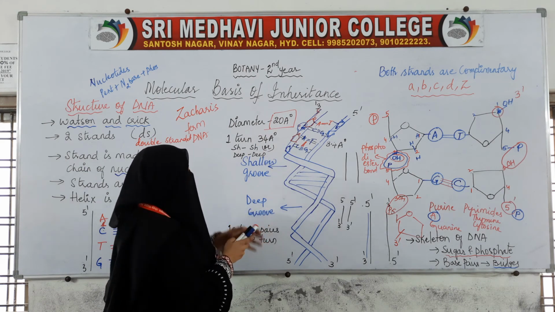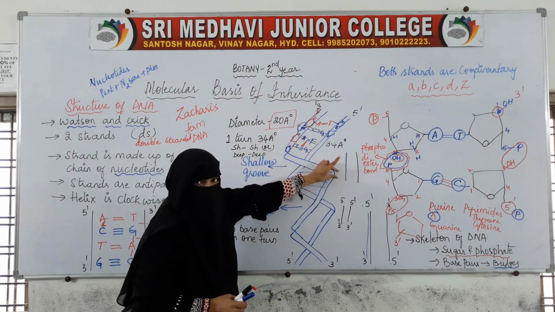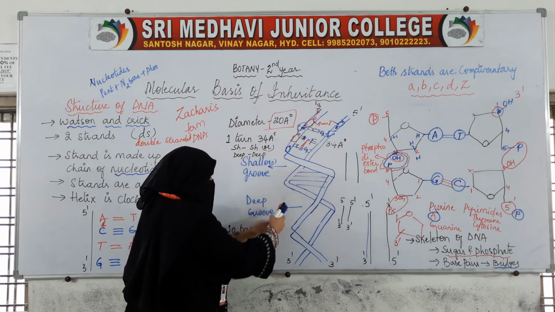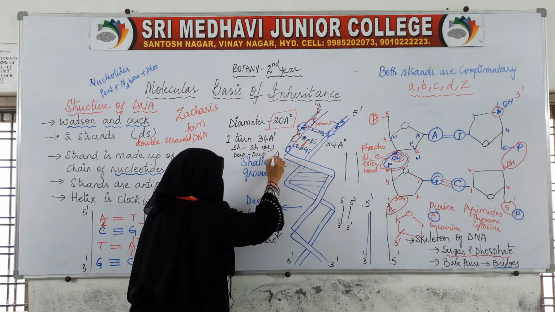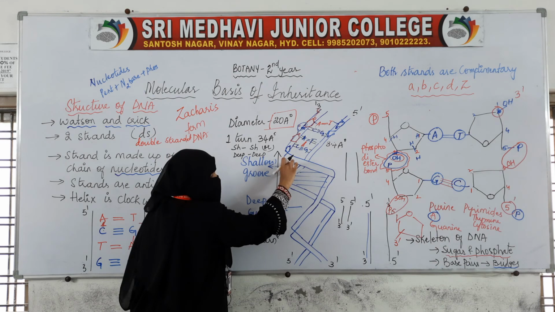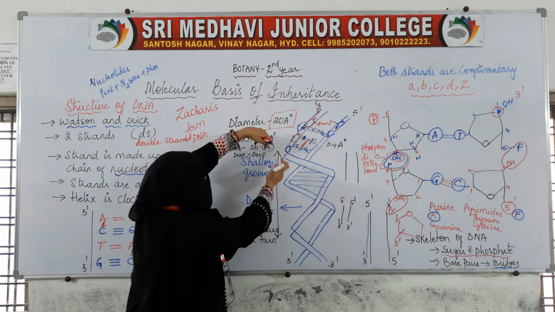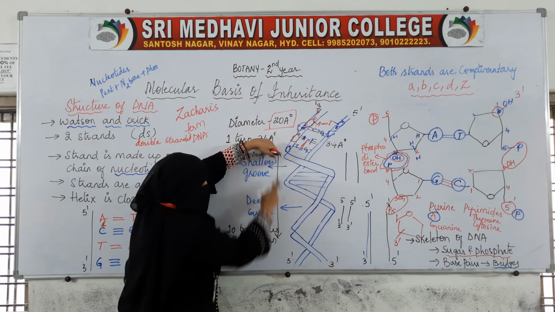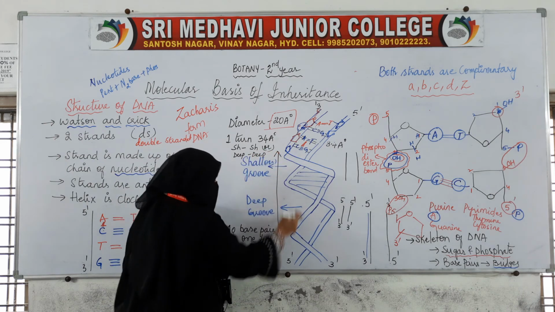Okay. Now in one turn, if it starts from here, it comes here, then takes a turn and comes back again. So this is one turn from here till here. It turned one time. Here we find one small groove and one big groove. If it starts from here, goes back, and then comes again till here, it takes one turn.